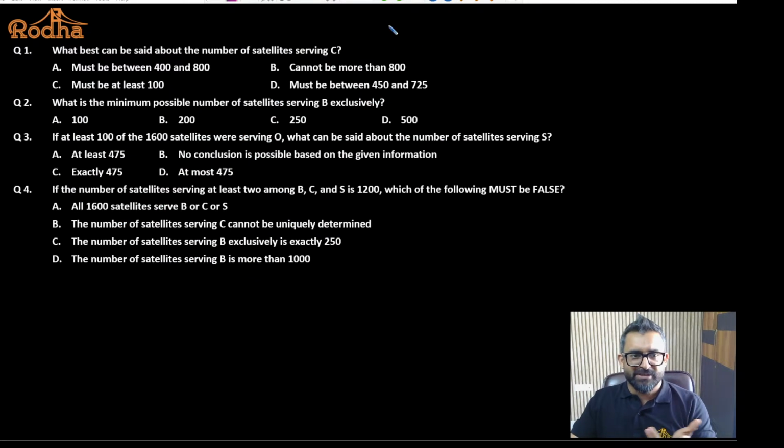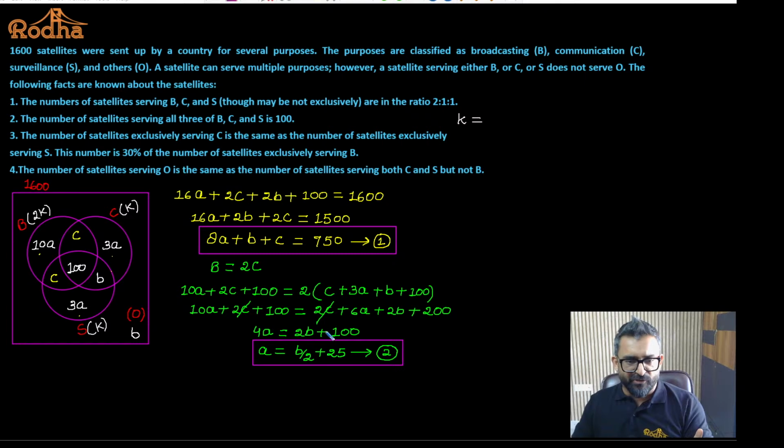Understand? The question is asking what best can be concluded. I know that if I use this information directly, I have information related to A, B, C, a little bit of the information. I have to convert this equation into one variable. Okay. How do I convert this equation into one variable?